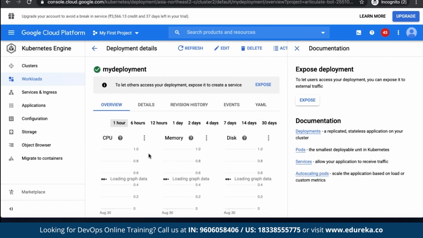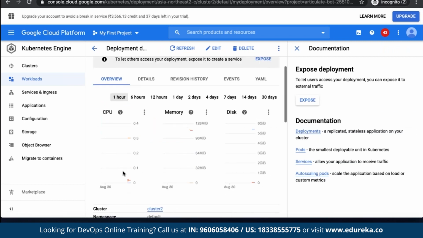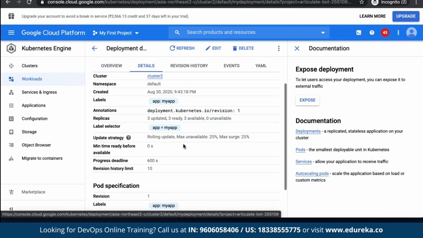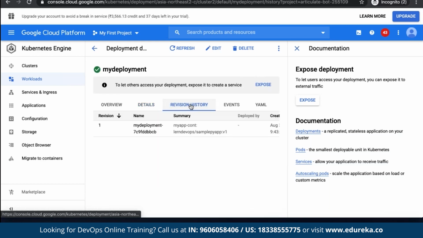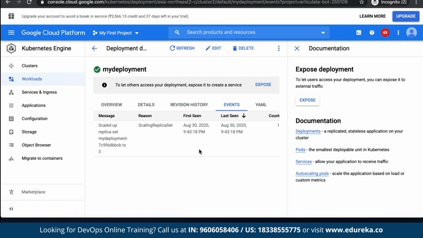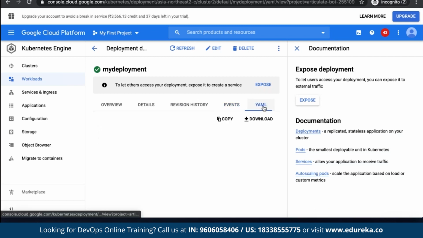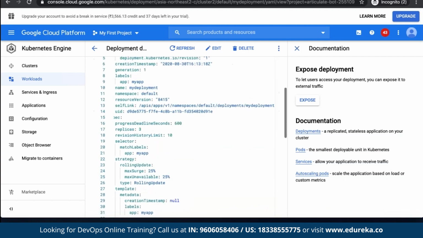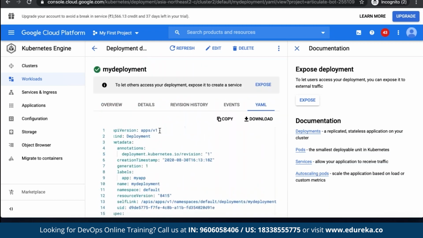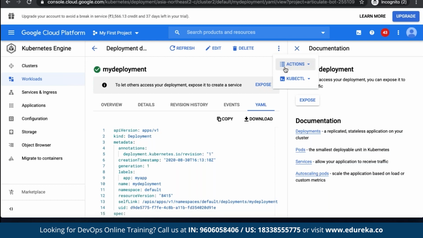Click on my deployment. You will find details about your pod, how much CPU they are using, how much memory they are using, what the app is, what label they are using, what is the current state. Then if you want to find any changes made, that means you did some kubectl edit, that is what we call revision history. Then if you want to find any events, events are linked to a revision history mainly. When you make any change, it links as a new event. Then what is a raw YAML file? Let's say I created this pod and tomorrow I left my company. I want to see what YAML was used to create this pod. All those details you can find in the front end here about your Kubernetes pod. Whichever pod you want, you can find those details here.